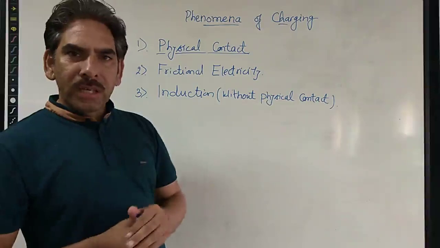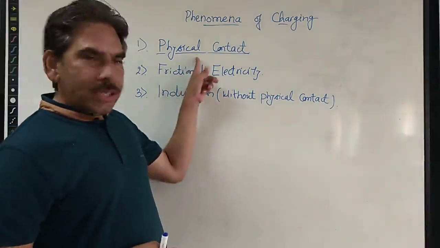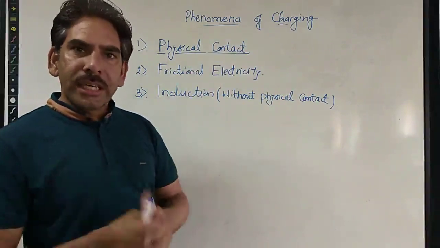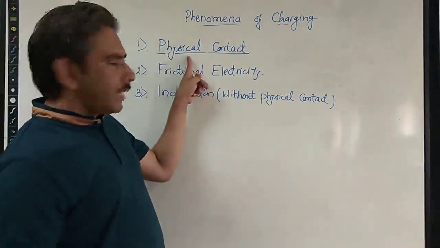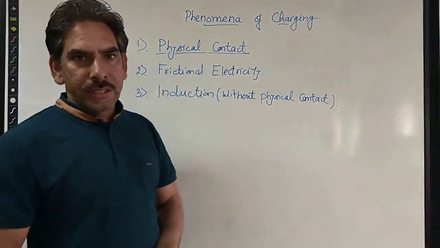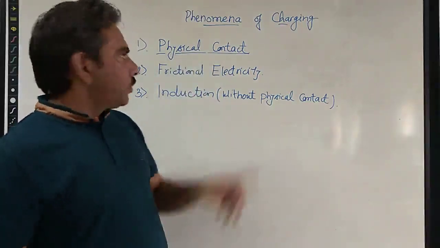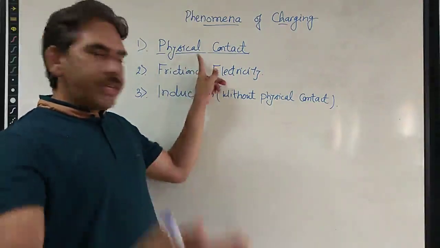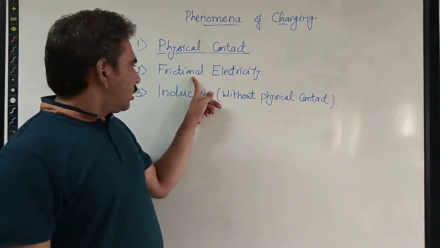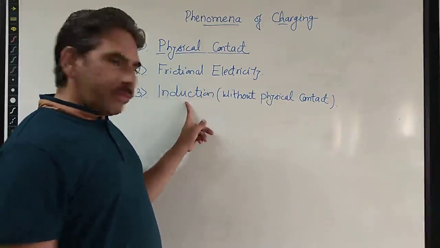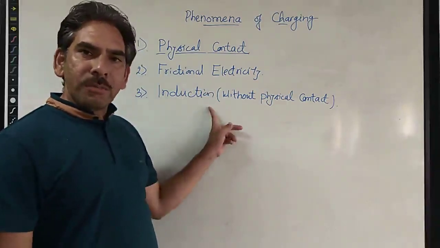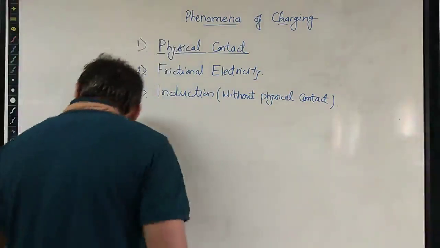We will take them one by one while we discuss the charging of substances or conductors, or in general any object. First we will take how charging takes place whenever there is physical contact. In this particular video we will take the first one. In the next video we will take charging by frictional electricity, or the method of friction, and in the third video we will take charging done by the induction process. So let us take the first one.